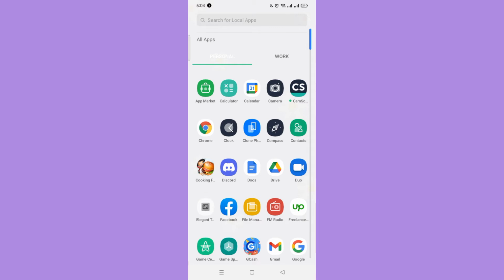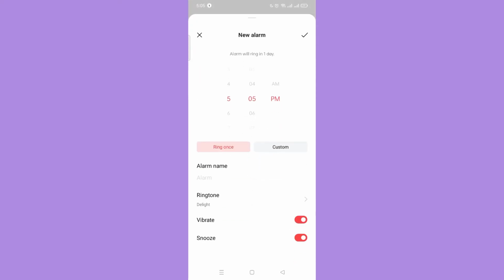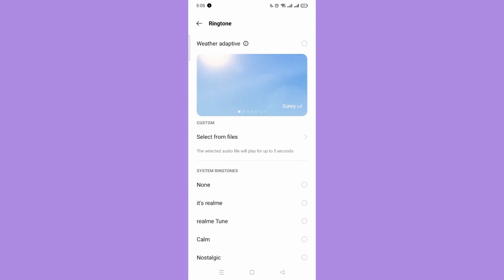First, open your clock application. Then once you're in the alarm, tap the plus sign below. Then tap ringtone. There, you can see the system ringtones.